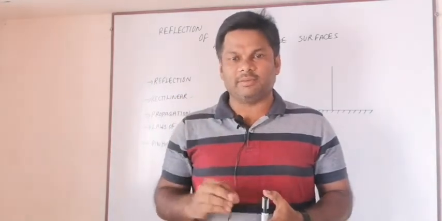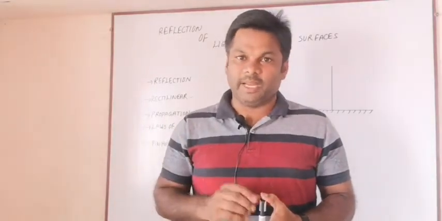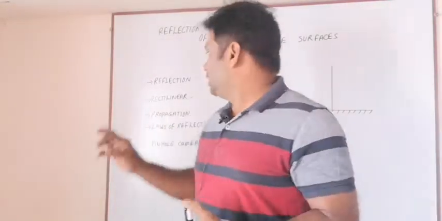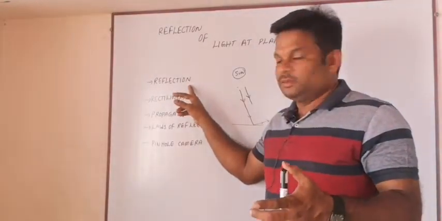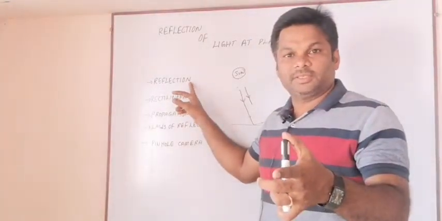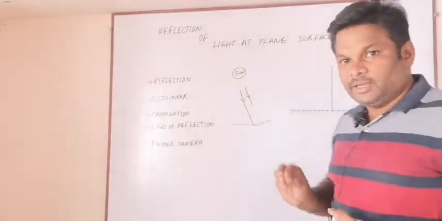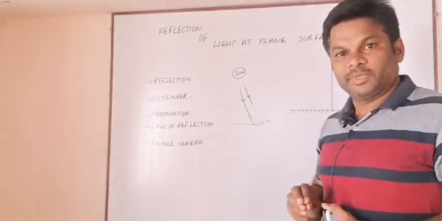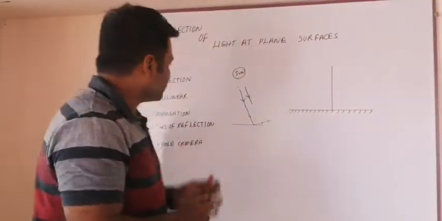This is the reason why we are unable to watch the object in color black. I hope you got that. What is reflection? Reflection is a phenomenon through which we can observe the object. Because of the phenomenon of reflection, we are able to observe the object. Let's see the concept involved in this reflection.